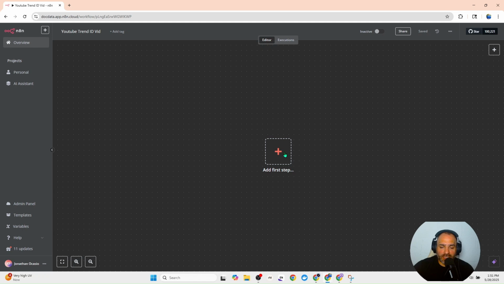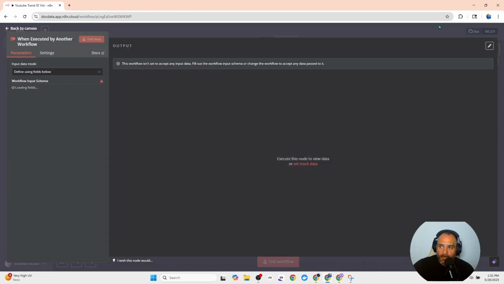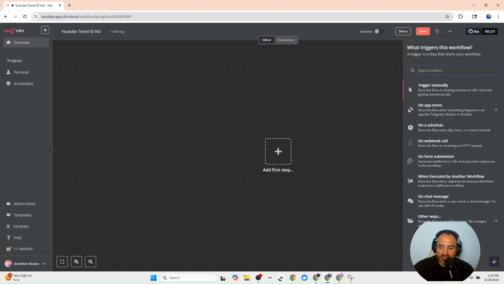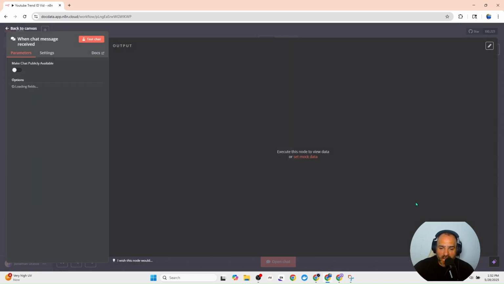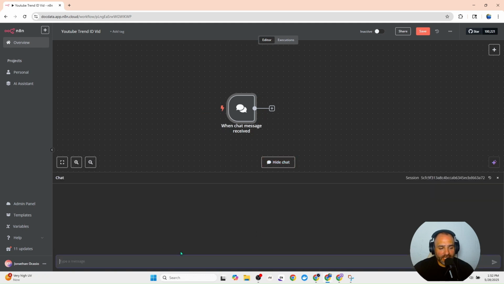Creating an agent is relatively easy. The first thing we need to do is give it a trigger. Every n8n node starts with a trigger. And in this case, what we want to do is create an on-chat trigger. Say that 10 times. What that basically means is whenever we're working on this to develop it, we can open a chat and start a dialogue with the agent. So when we want to ask it a question, all we have to do is type it in down here.